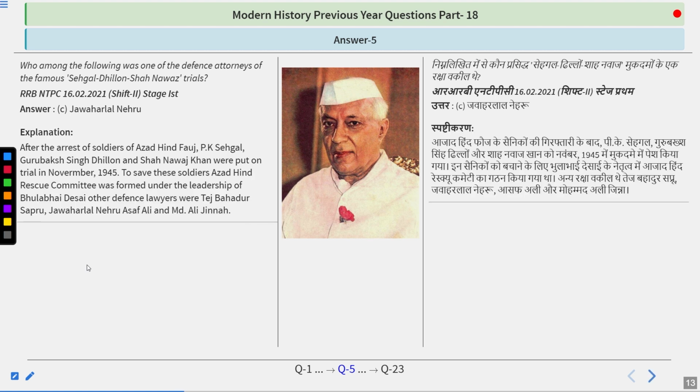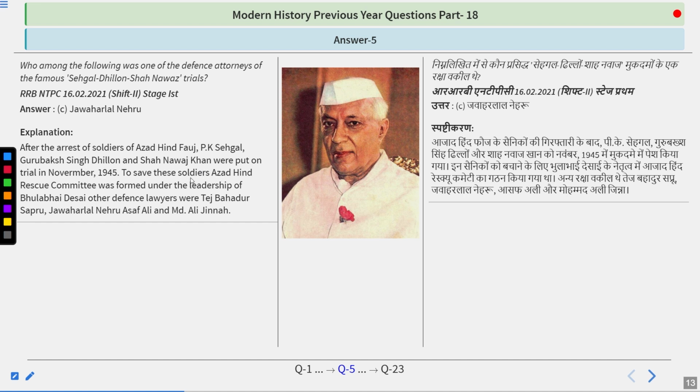After the Hiroshima and Nagasaki bombings, the help that Azad Hind Fauj was getting from the Japanese army was not given, and in that phase, Azad Hind Fauj had to surrender to the British army. P.K. Sehgal, Guru Baksh Singh Dhillon, and Shah Nawaz Khan were put on trial in November 1945.